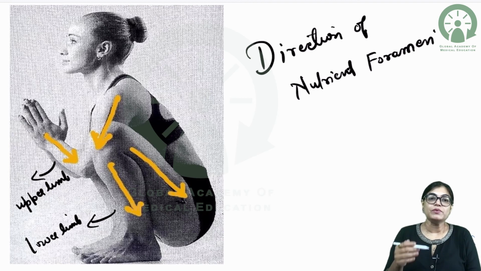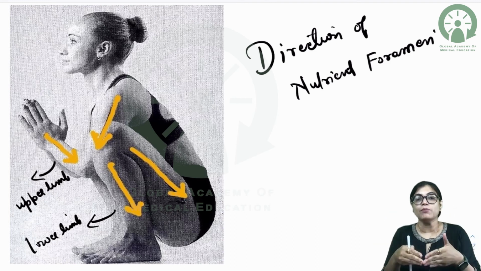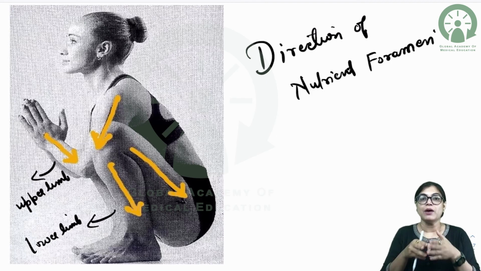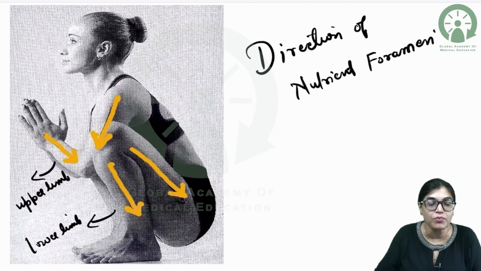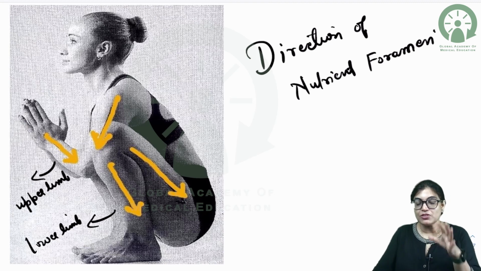In the same way, if you see the upper limb, you can see the direction of the arrow is towards the elbow, towards the elbow and away from the knee. That means the growing end of the upper limb bones will be towards the shoulder joint and towards the wrist. So just remember the direction of the arrow that demarcates the direction of nutrient foramen, and opposite to the direction of nutrient foramen is the growing end of bones.